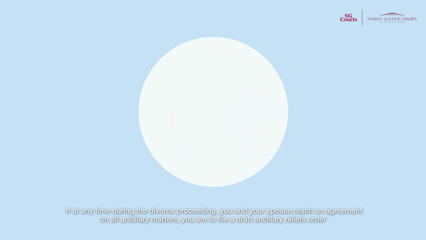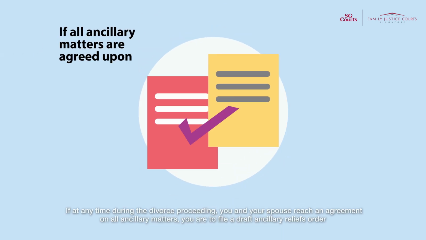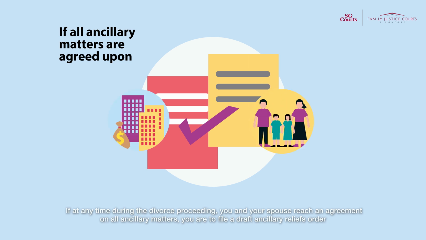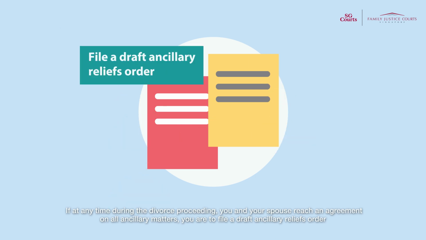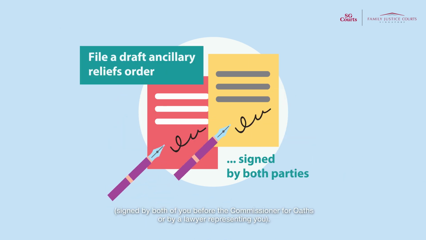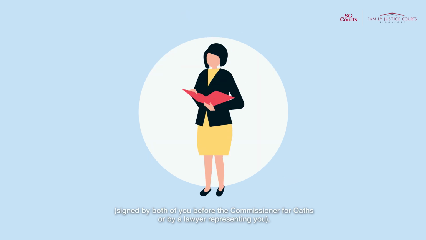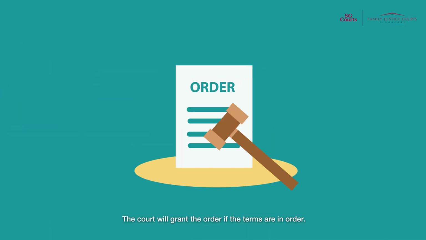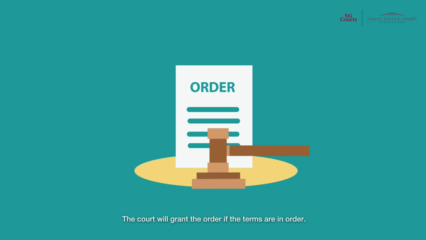If at any time during the divorce proceeding, you and your spouse reach an agreement on all ancillary matters, you are to file a draft ancillary reliefs order signed by both of you before the Commissioner for Oaths or by a lawyer representing you. The court will grant the order if the terms are in order.